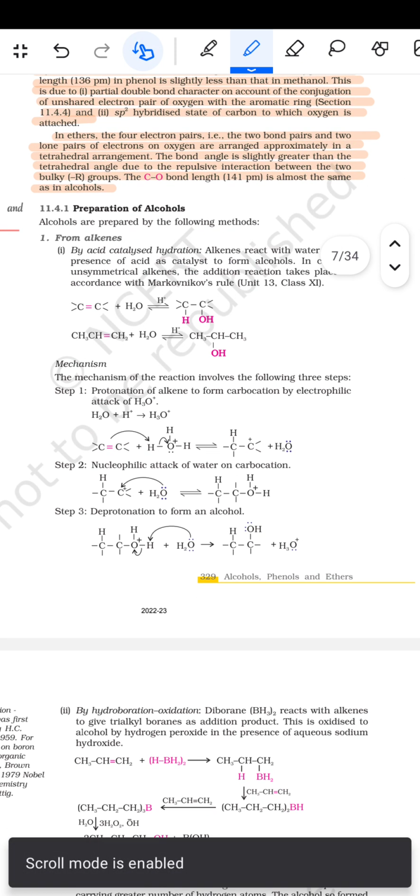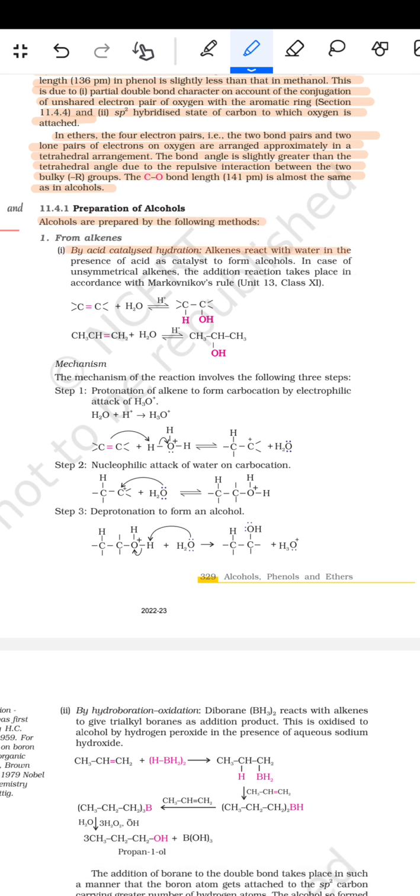फिर आता है प्रिपरेशन ऑफ द अल्कोहल। अल्कोहल्स आर प्रिपेयर्ड बाय द फॉलोइंग मेथड्स फ्रॉम द अल्कीन्स बाय द एसिड catalyzed hydration. Alkenes react with water in the presence of acid as a catalyst to form the alcohol. In the case of unsymmetrical alkenes, the addition reaction takes place in accordance with the Markovnikov rule. तो ये इसमें दिया हुआ है OH, फिर इसमें दिया हुआ है ये वाला OH बन जाएगा।